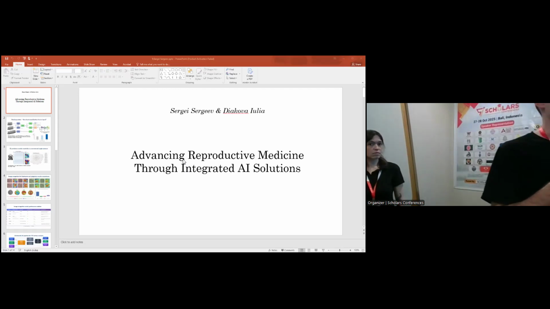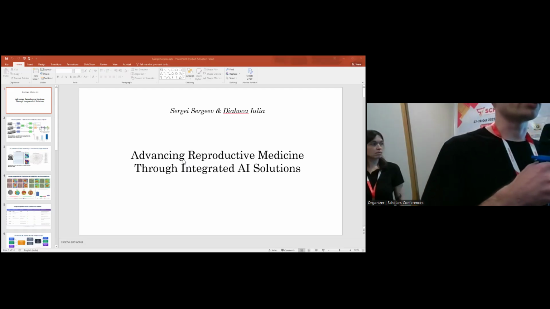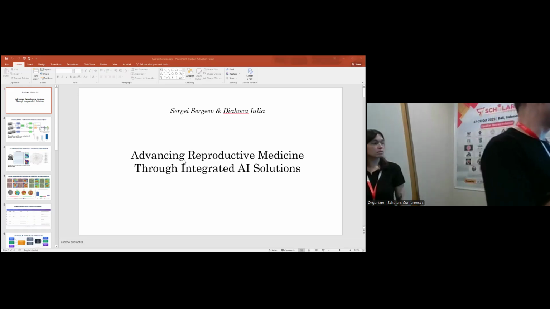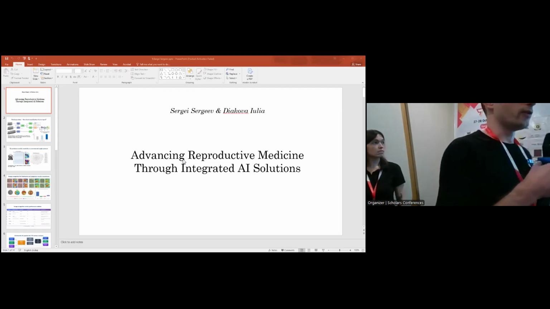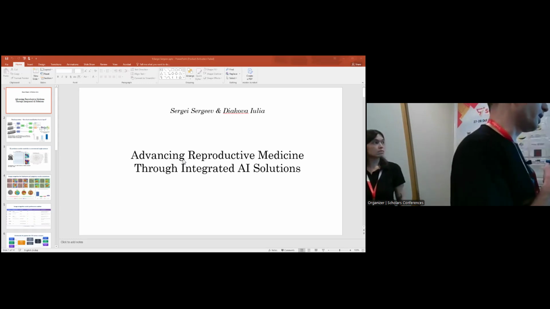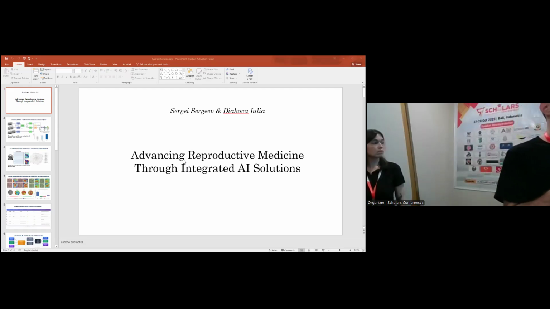And we can see that we can have different strategies, for example, for stimulation protocols in different clusters of patients. We can have different results of those stimulations, and we have different observations of the embryology parameters inside those clusters. So we also can validate different treatment strategies with AI solutions and understand that sometimes we should have higher dosages of stimulation to obtain the same number of oocytes, the same number of blastocysts, sometimes not.